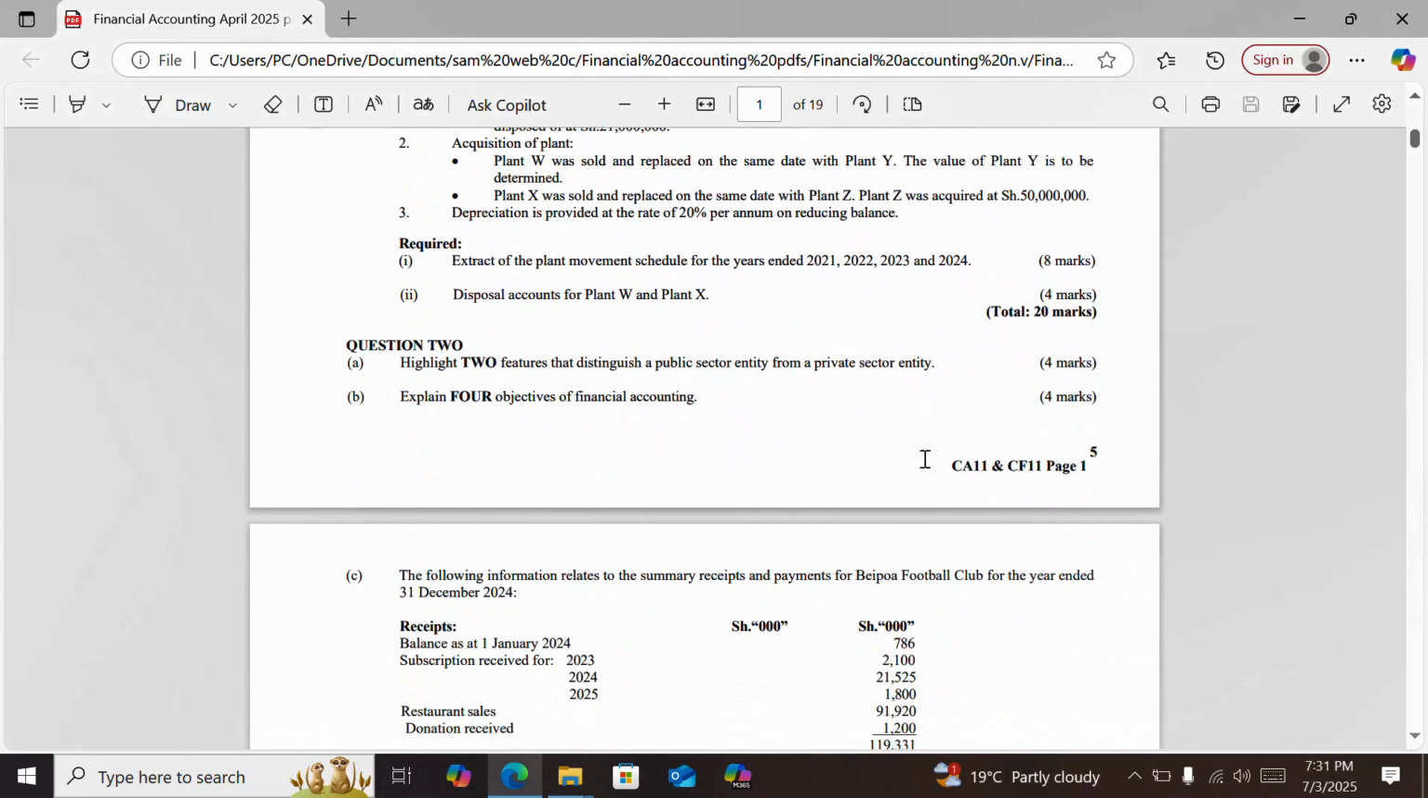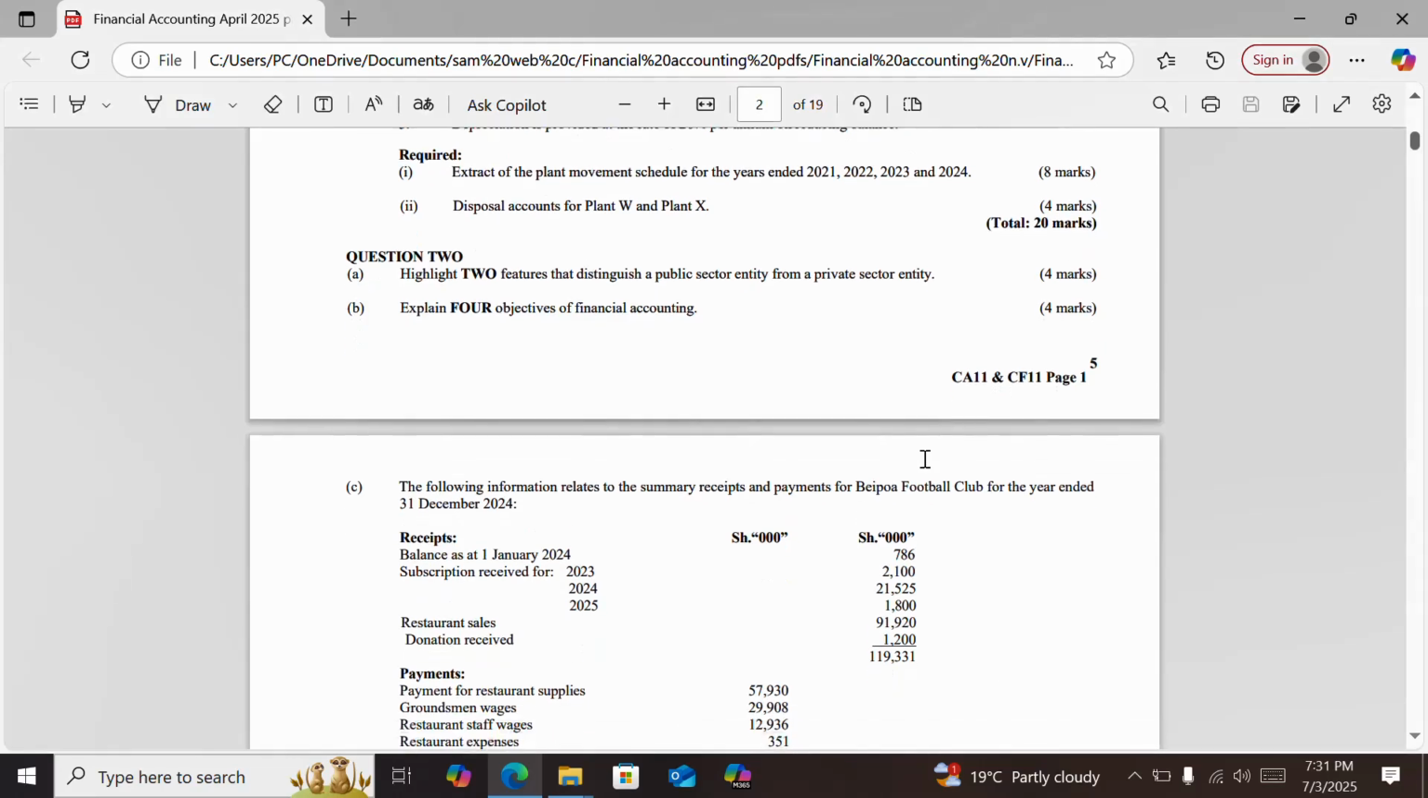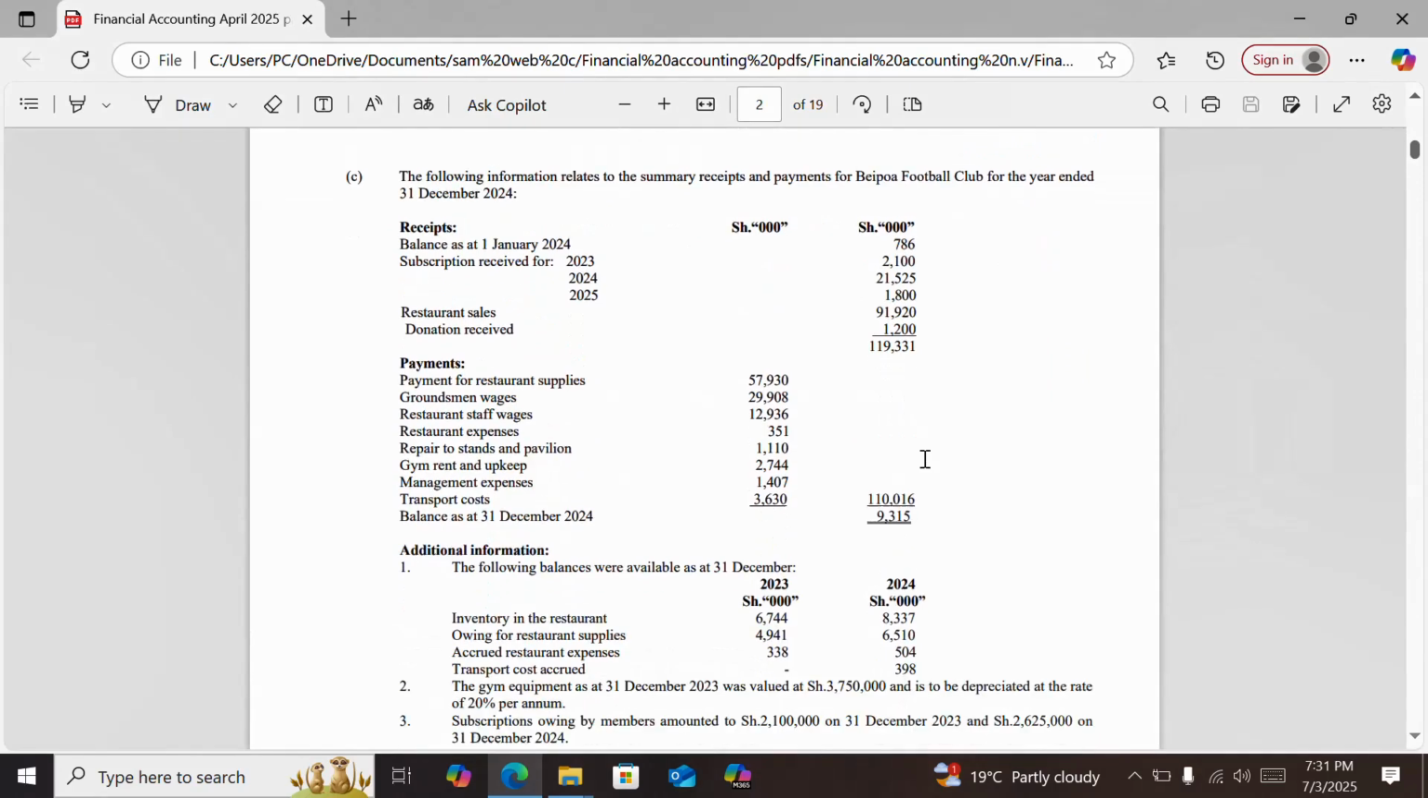Question 2, highlight two features that distinguish a public sector entity from a private sector entity. Part B, explain four objectives of financial accounting. Then we have part C.